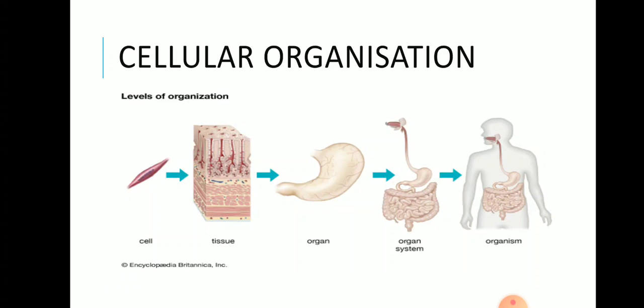Now, as we have said already, whether it is a living organism or a non-living object, the basic difference is that some of them have certain characters and non-living things do not have them. So we will even see the difference between both of them. Now, when we are talking about cellular organization, we all know that living organisms are made up of cells. For example, if a house is being constructed and a wall is being made, it is made up of bricks.